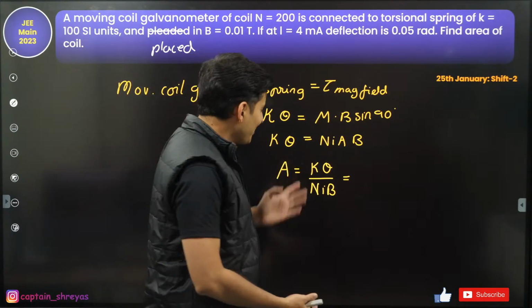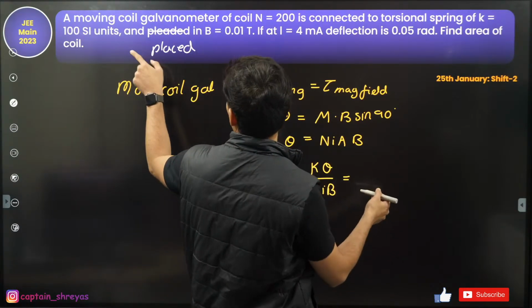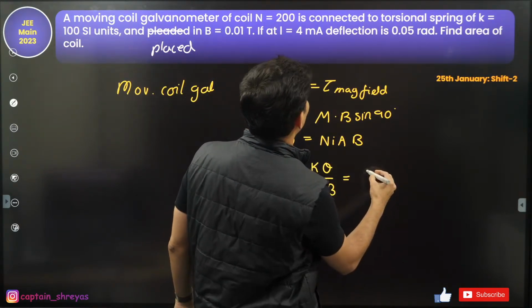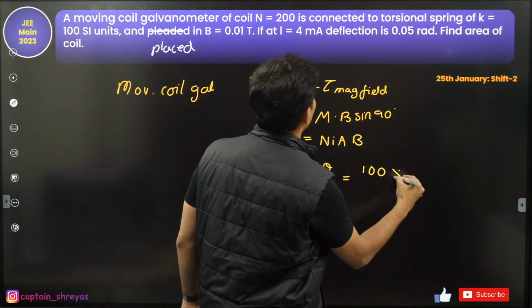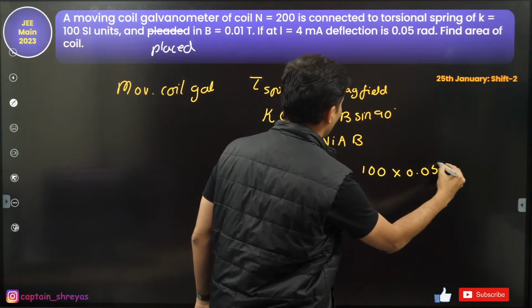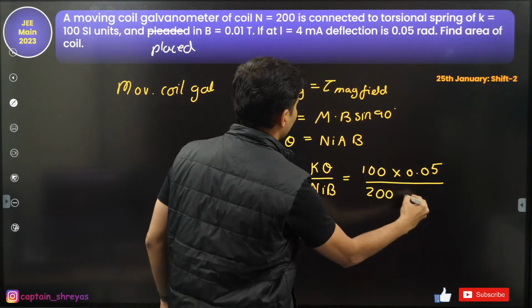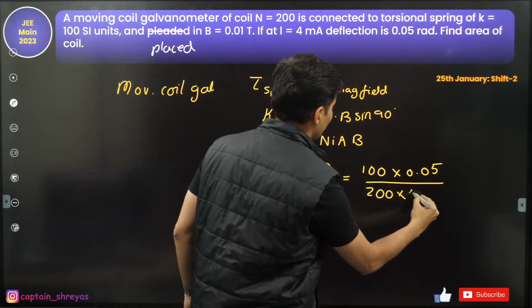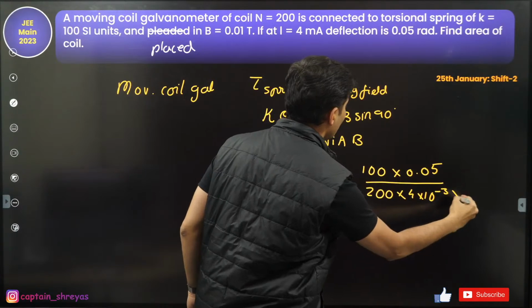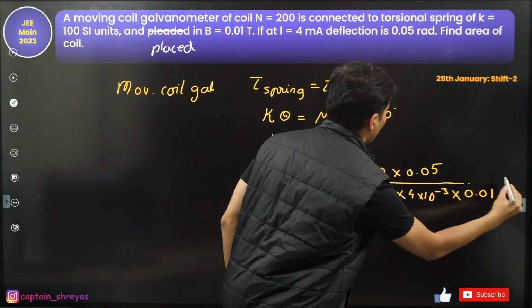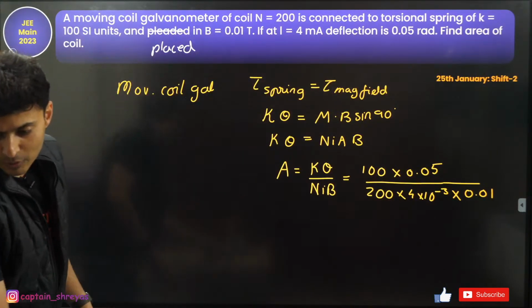Okay. So what is the value of K? The value of K is basically nothing but 100, and then we have 0.05 divided by number of turns, which is 200, and then current, which is 4 milliamperes, so 4 into 10 to the power minus 3, and B is 0.01. So put it over here and you will get the answer. That's it. You figure it out.